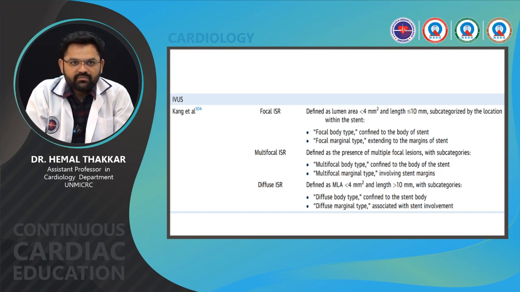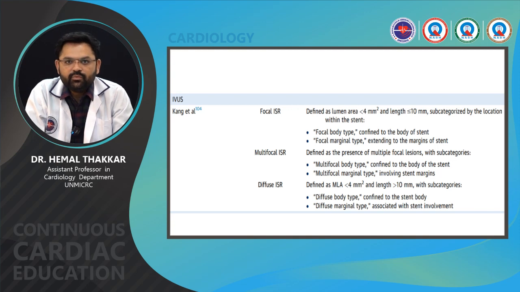One of the classifications based on IVUS is given by Kang et al. Focal ISR is defined as lumen area of less than 4 mm square and length less than 10 mm, subcategorized by location within the stent: focal body type confined to the body of the stent, and focal margin type extending to the margins of the stent.